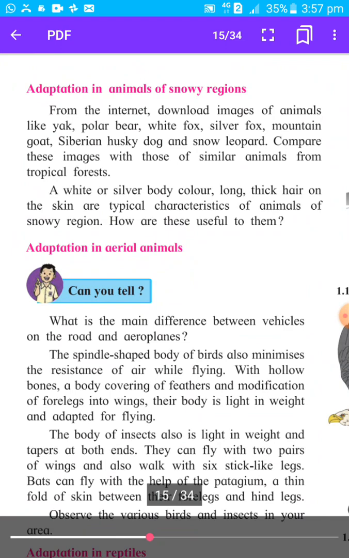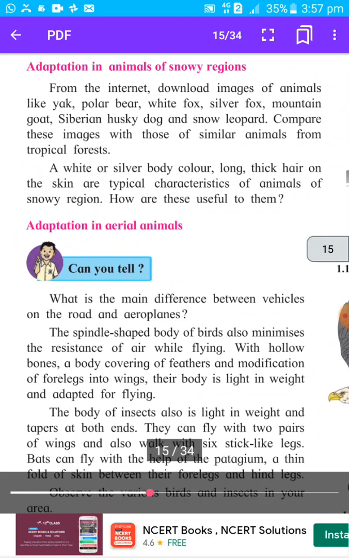From the internet, download images of animals like yak, polar bear, white fox, silver fox, mountain goat, Siberian husky dog and snow leopard. All these animals live in the snowy region. Compare these images with those of similar animals from the tropical forest. The tropical forest has a different kind of climate, so the animals over there are different.